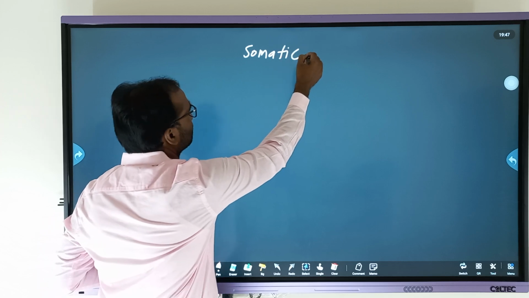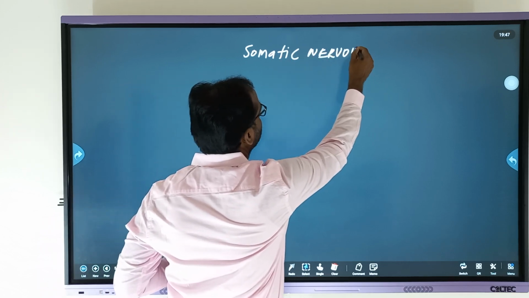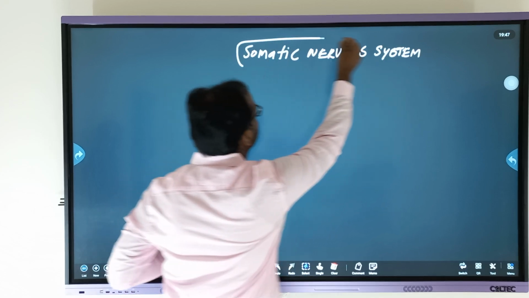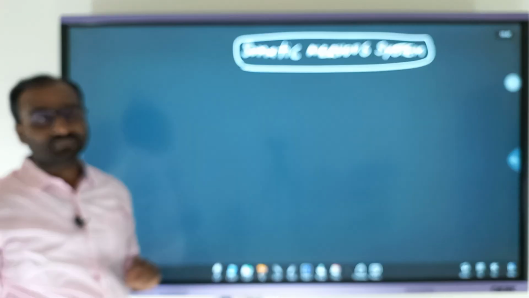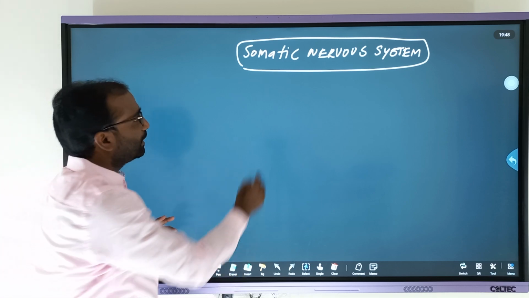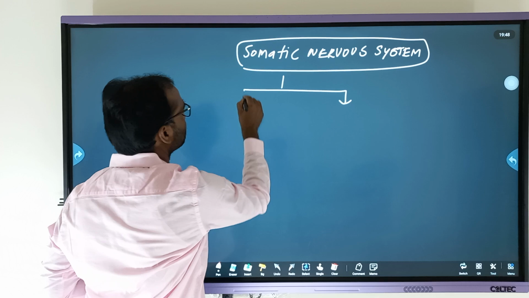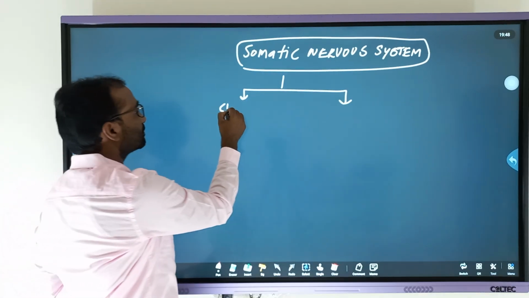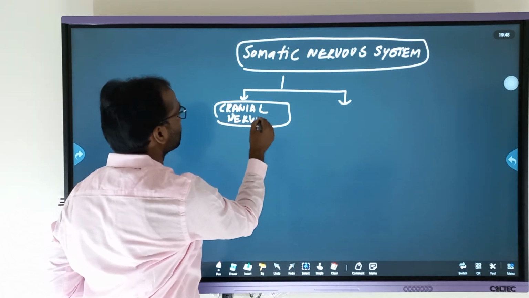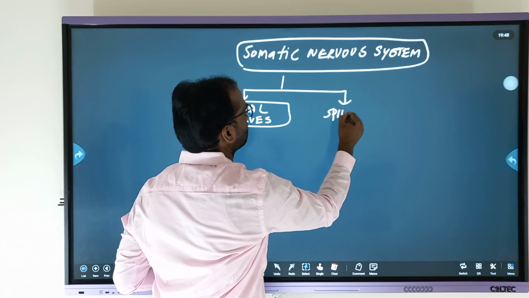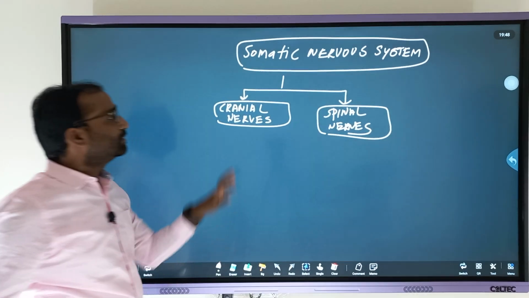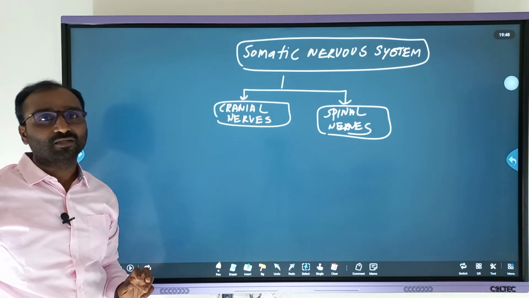Somatic nervous system: it majorly has types of nerves, and all the types of nerves are categorized here based on their origination, such as cranial nerves and spinal nerves.